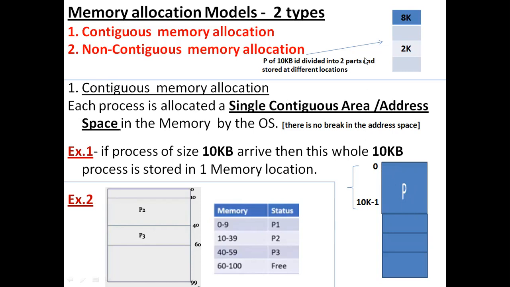But in non-continuous memory allocation, I divide a single process into many parts, and each part of the process, the so-called component of a process, is stored in different locations. Hence the starting address of the first part of P1 will be different from the starting address of the second part of the same process P1. That we call non-contiguous memory allocation.